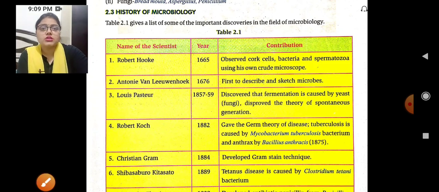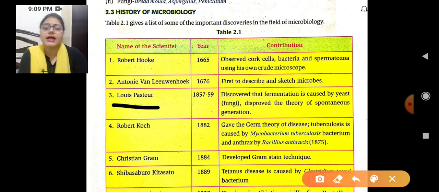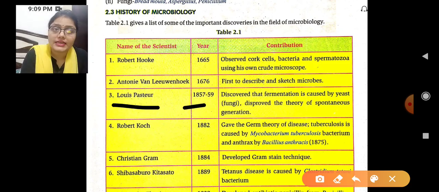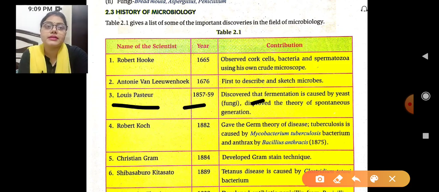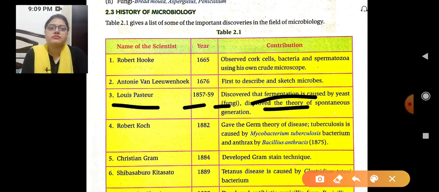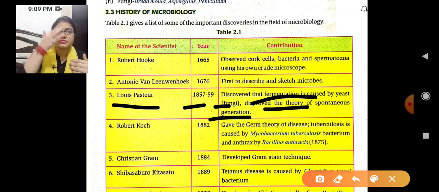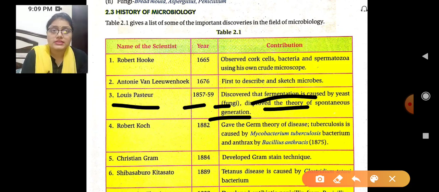Next one is Louis Pasteur, in the years 1857 to 59, and he discovered that fermentation is caused by yeast fungi, and he worked on the theory of spontaneous generation. This yeast and fungi is used in bread as well.